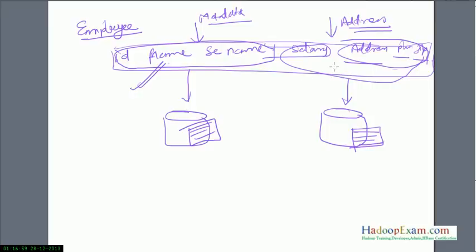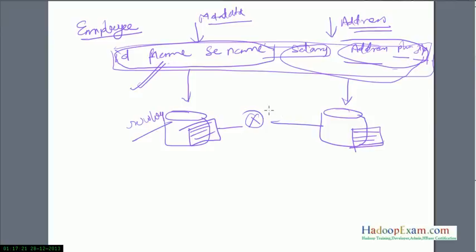And if you have to read this address in the single row as well, then both the tables have to be joined, and then data has to be fetched. Even though it is faster because it is row key based, it has to read two different files and then make a final join to fetch the final value.